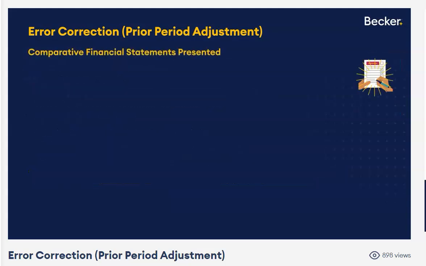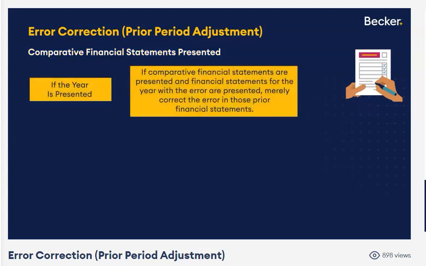All right, now how do we present this? How do we fix this error? Well, the first thing is, let's pretend we're showing comparative financial statements. Let's say we're showing years 2022, 2023, and 2024. Those are in the financial statements, okay? Those 3 years side by side. If the error happened in one of the years where we're showing the financial statements, very simple. Simply correct the error in that financial statement. So if the error happened in 2023, then just fix that income statement and balance sheet, and we're all done.